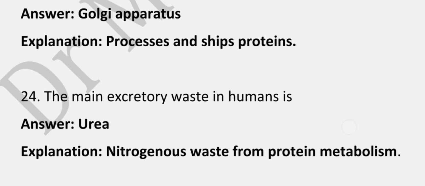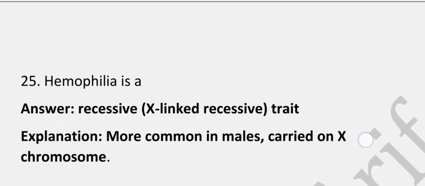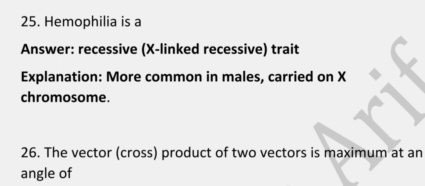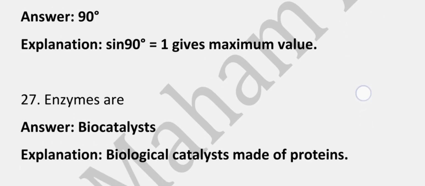The main excretory waste in humans is urea, because it is nitrogenous waste from protein metabolism. Hemophilia is a recessive X-linked trait, because it is more common in males and carried on the X chromosome. The vector cross product of two vectors is maximum at an angle of 90 degrees. And yes, sine 90 degrees gives one, the maximum value.